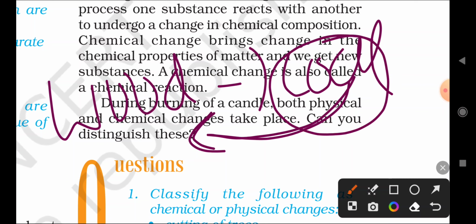Okay, this is about chemical change and physical change.